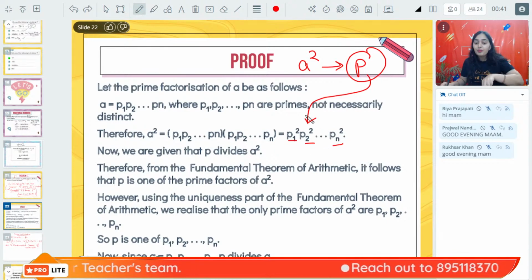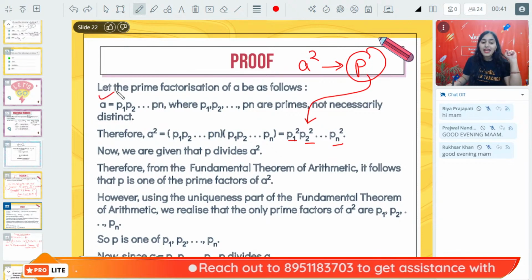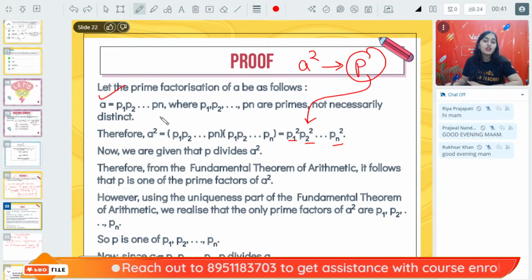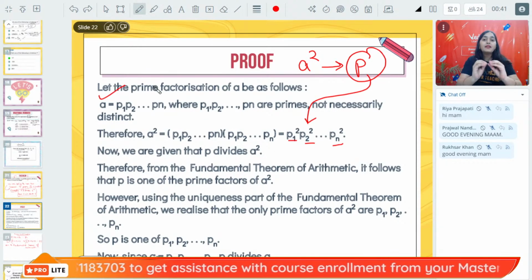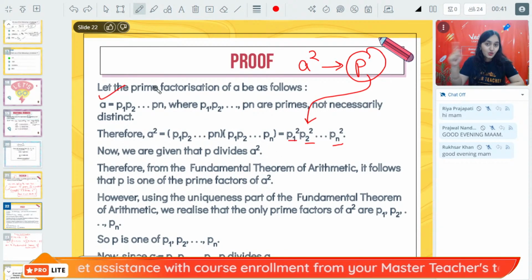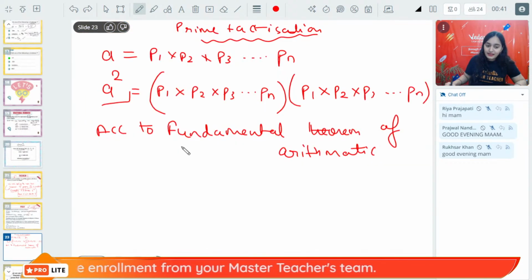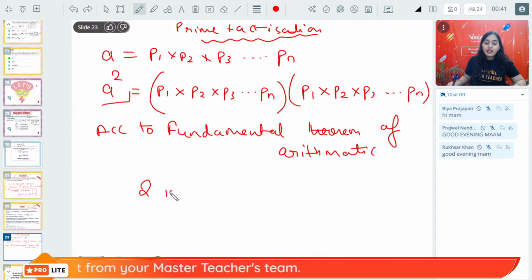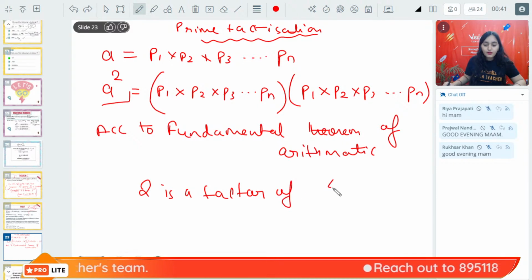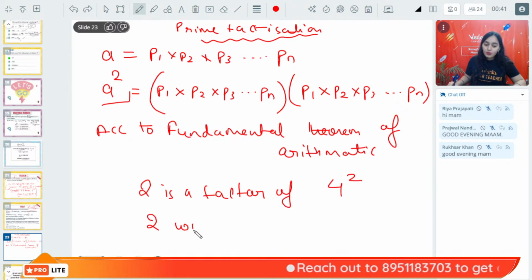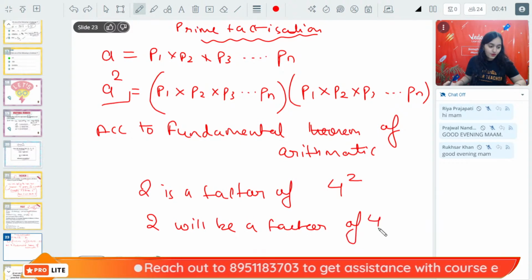And if it is belonging to P1, P2 and so on Pn, that means it is also a factor of A, because A's factors are P1, P2 and so on Pn. And hence we prove that if a number is a factor of A square, it will also be a factor of A. Just like I have taken an example earlier, if 2 is a factor of 4 square, then 2 will be a factor of 4.